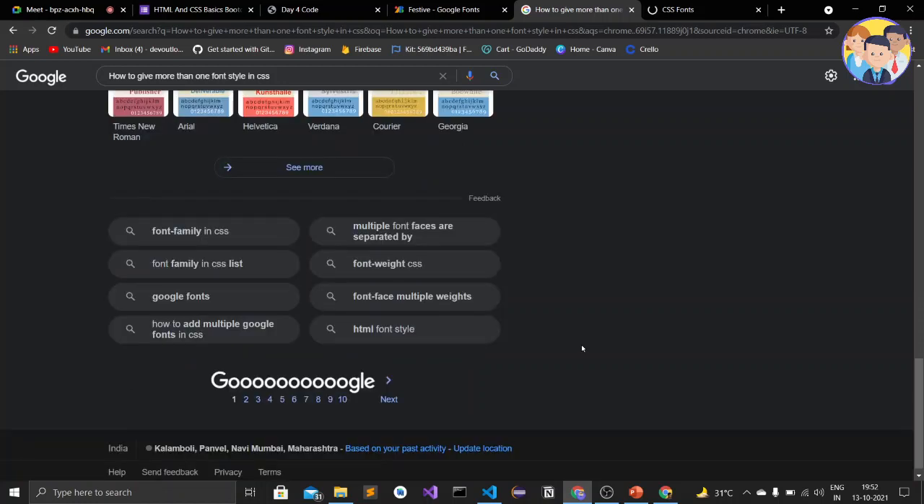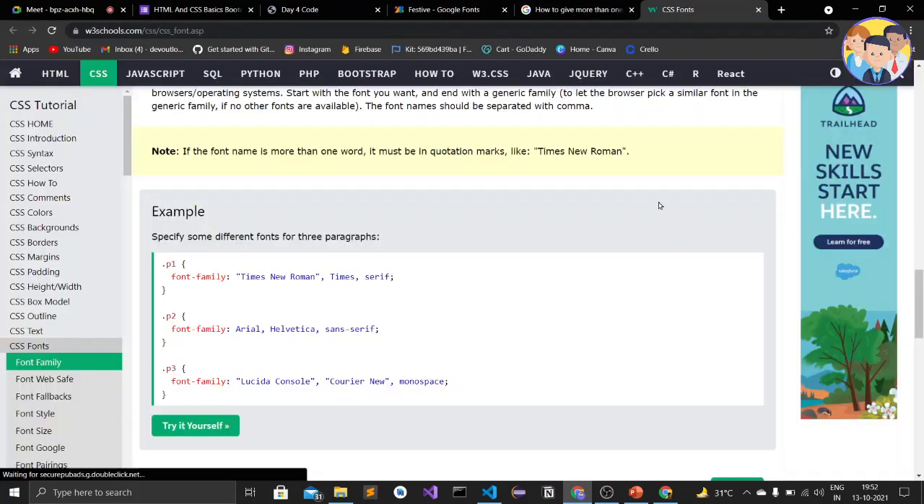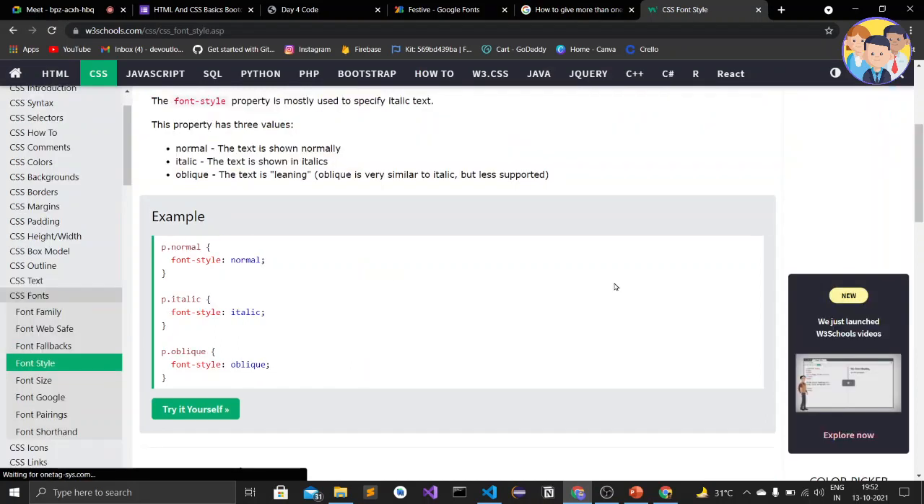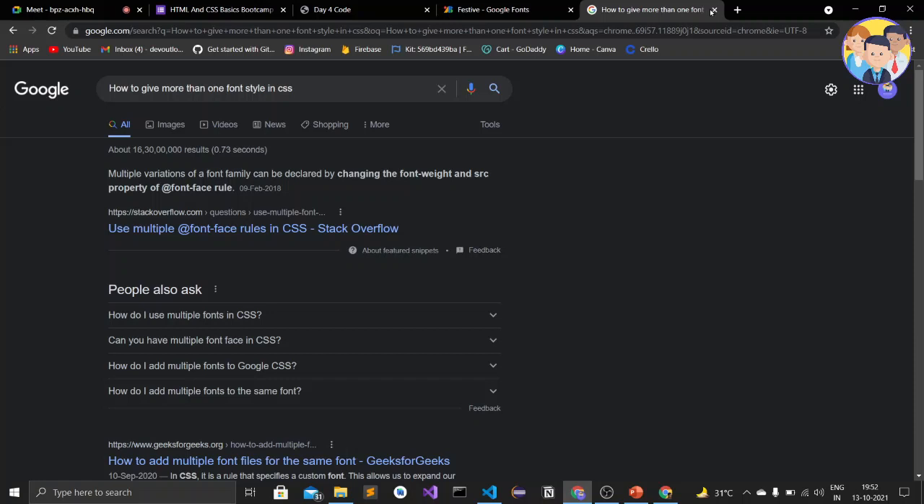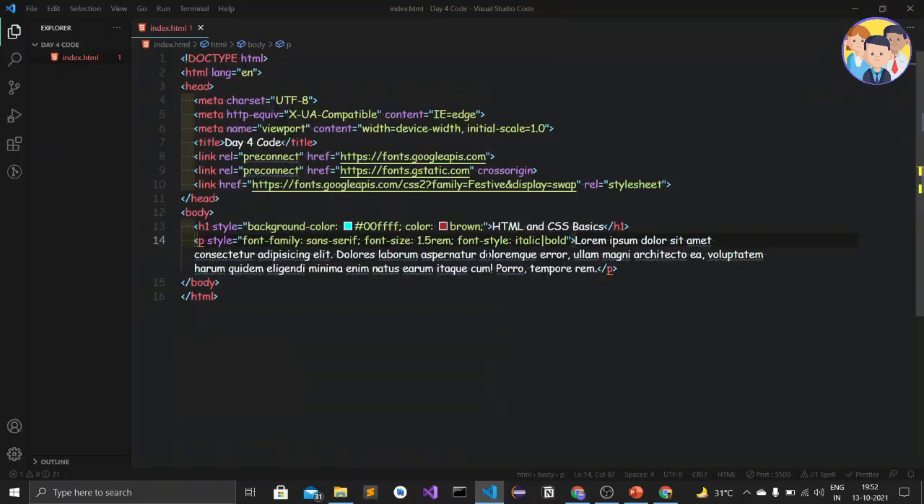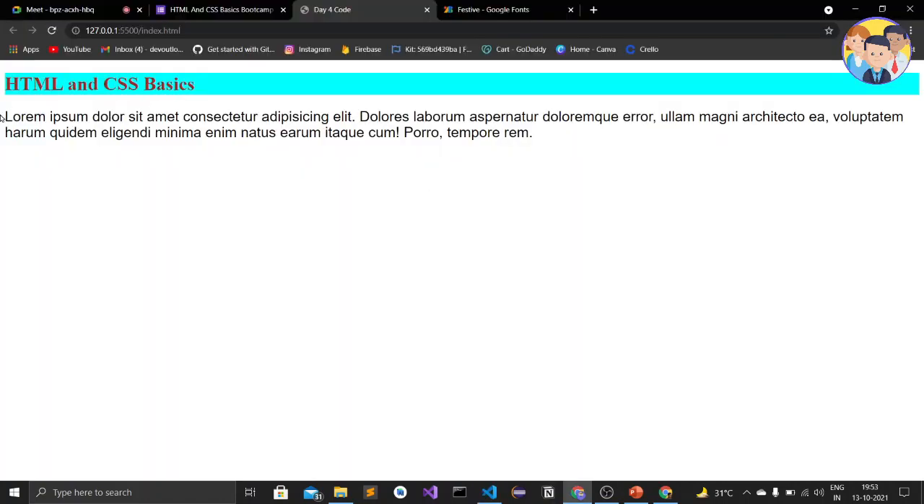Okay, let's see if it got, then it would be correct. I need font style. Okay, we can't get it, so let us leave that. We'll just Control Z it, and here also I'll just Control Z for the font family also, and save it and see it in the web browser.